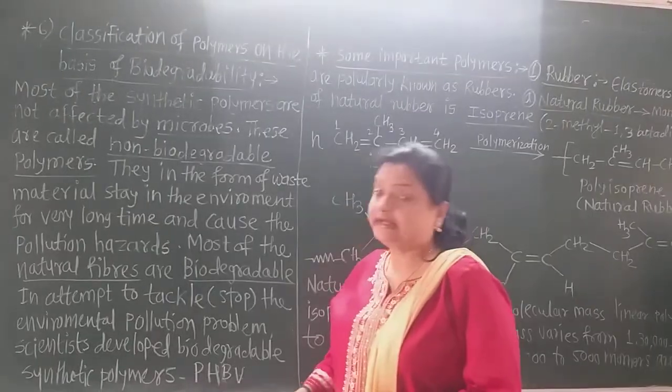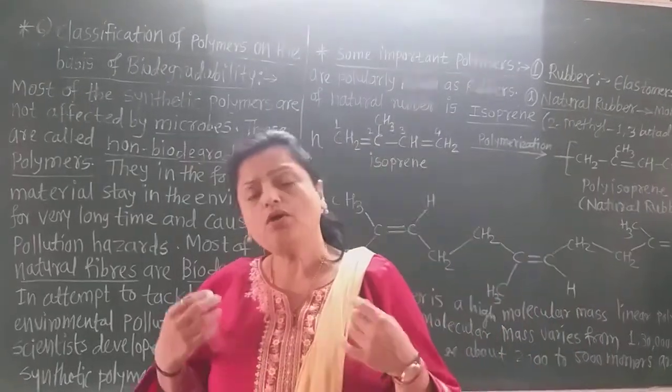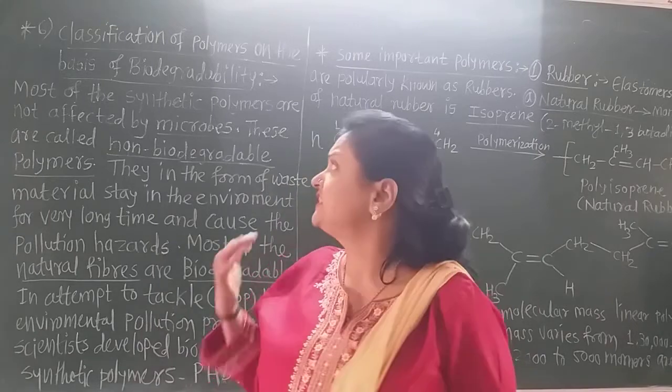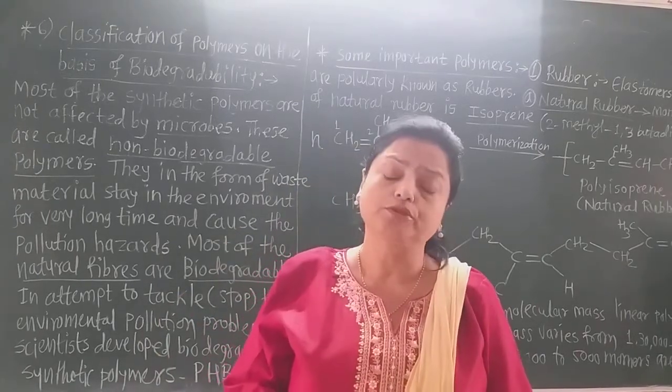This is the biodegradable polymer. Now these are the types of classification of the polymers.